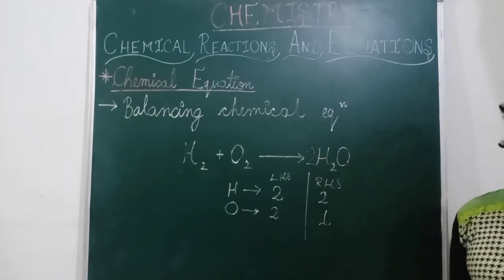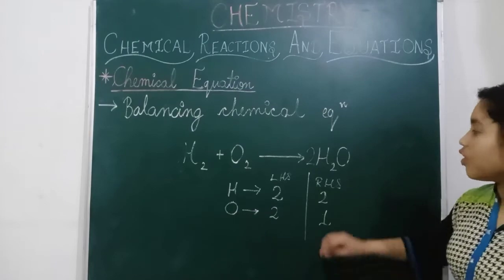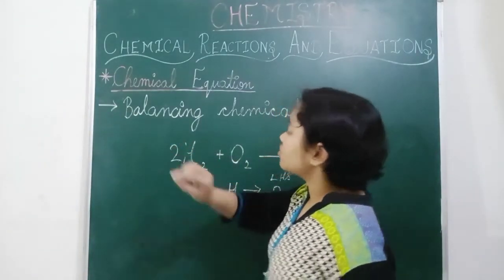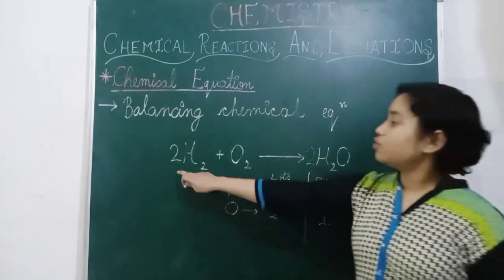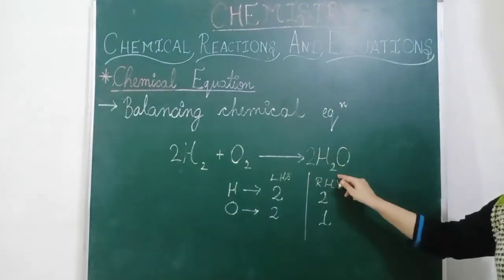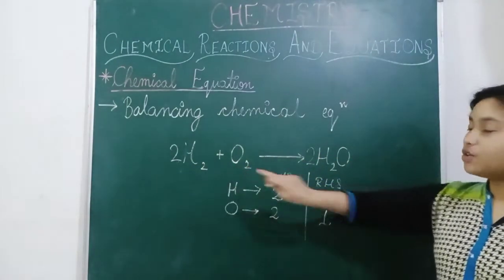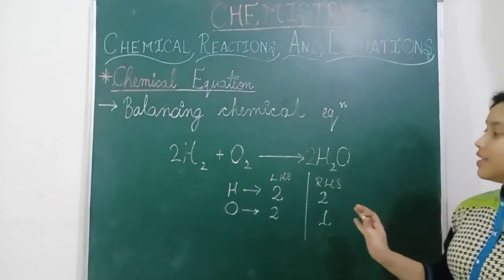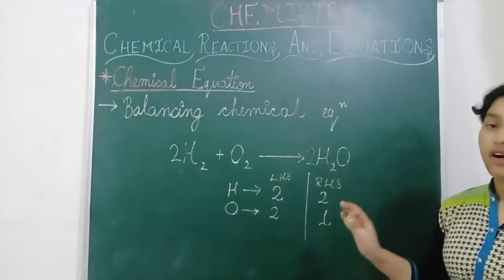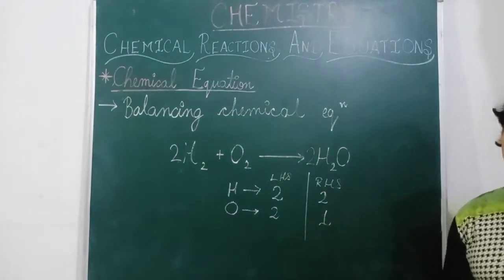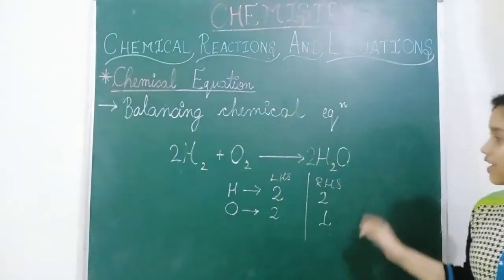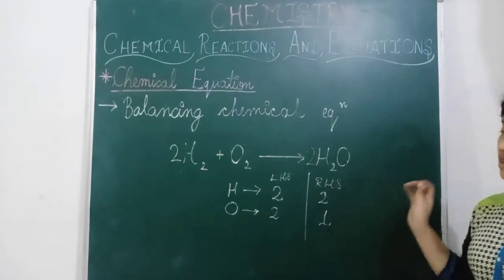So one more problem is here. What we will do is add 2 also here. Now 2 twos are 4, 2 twos are 4, and oxygen is 2 and oxygen is 2. This is the method of how to balance the chemical equation. Now all the elements, hydrogen and oxygen, are balanced.